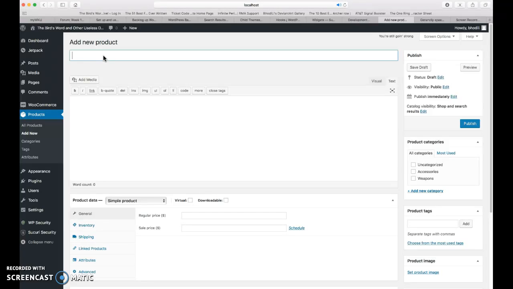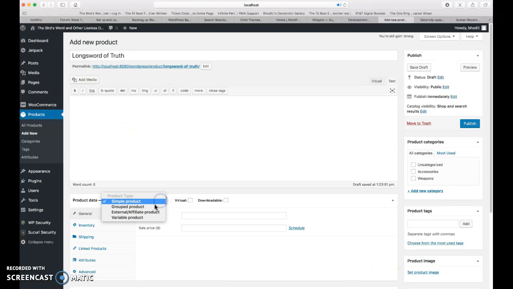We're going to say that this is a longsword of truth, because we're just going to do that. Come down here. It's a simple product. It is not any of those. It's not a virtual product. I guess technically it is because it doesn't exist, but we're not selling it as a virtual product, and it's not downloadable. We're going to pretend that it's a real product.